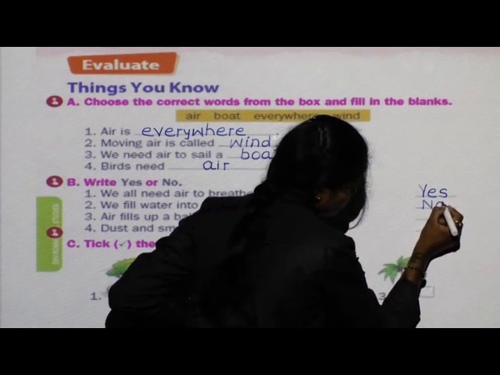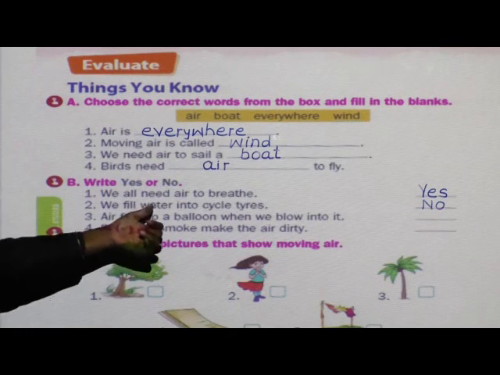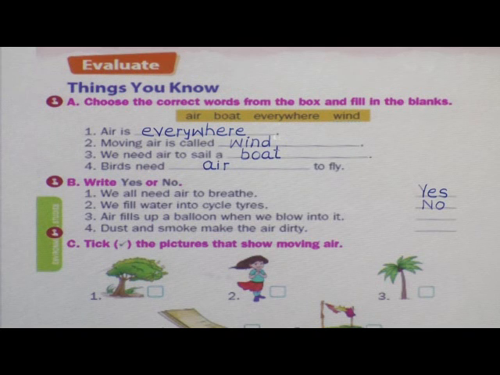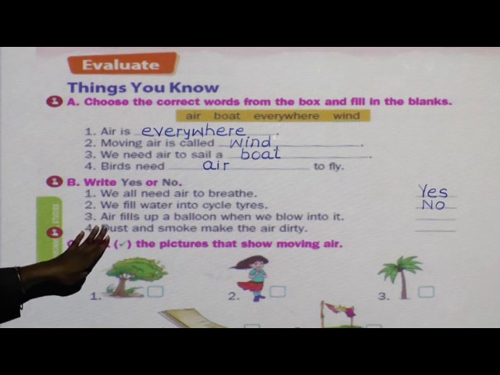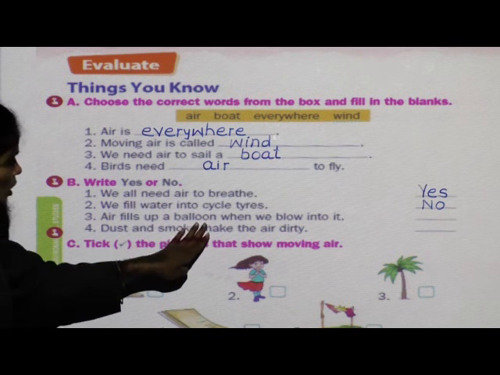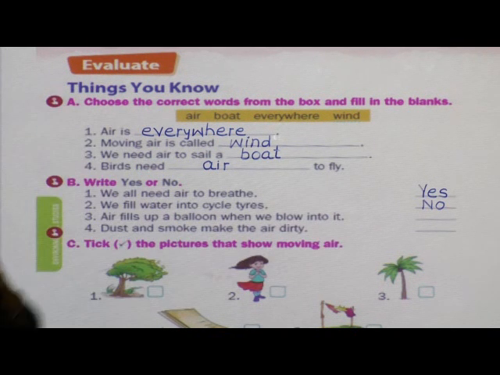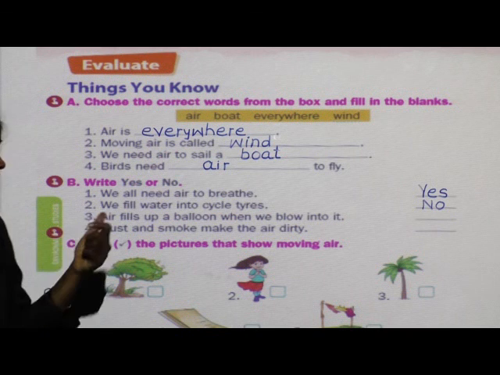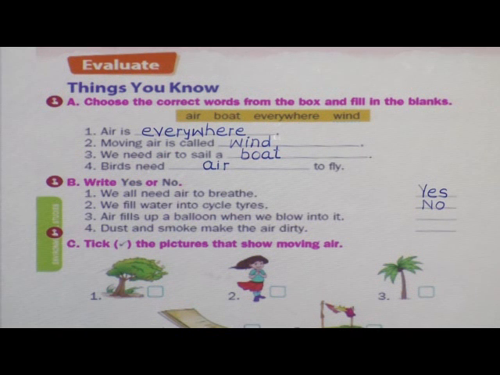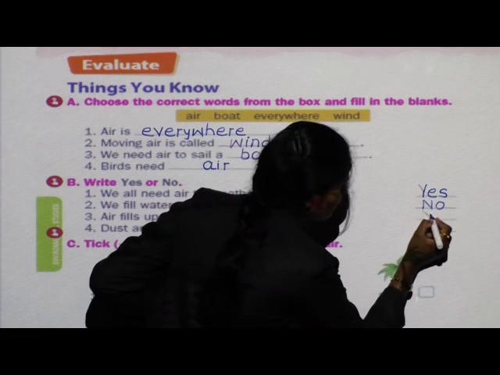No. We don't fill water into cycle tires. Next. Air fills up a balloon when we blow into it. Is it correct? Yes, when we blow air into the balloon, it gets filled up. So it is correct. Right.